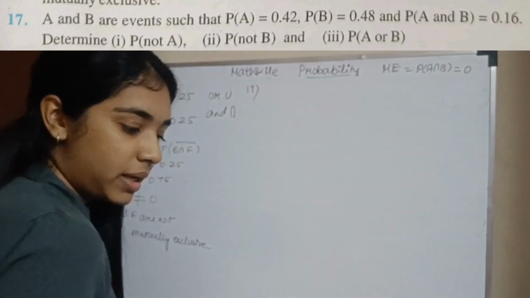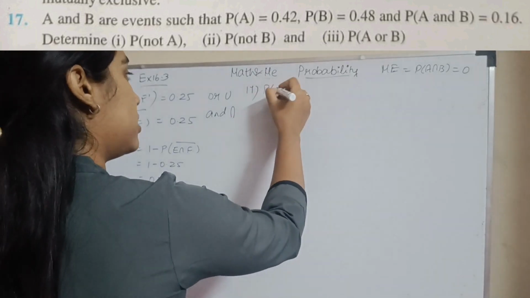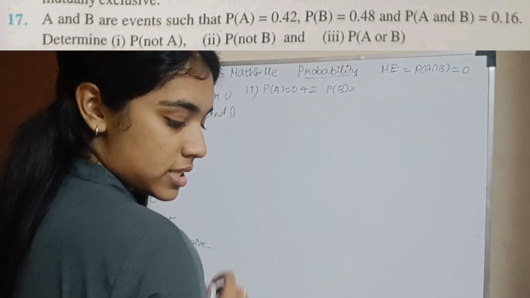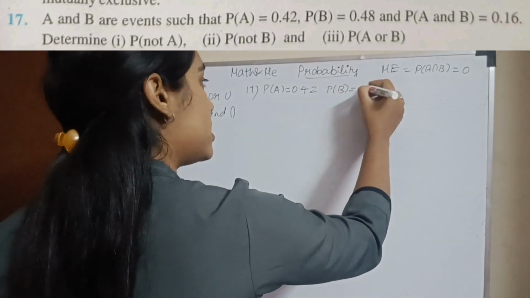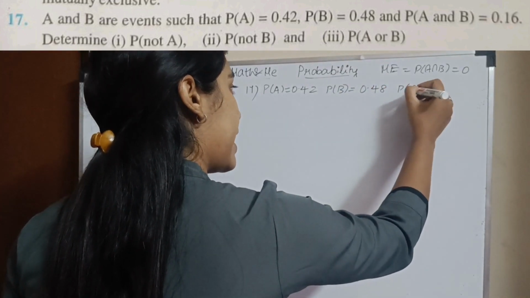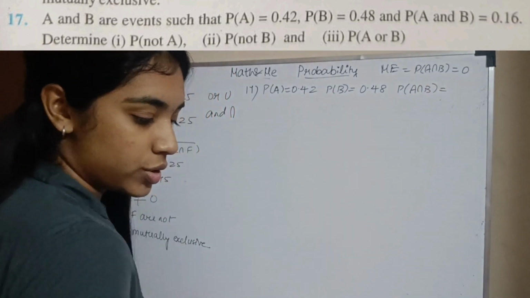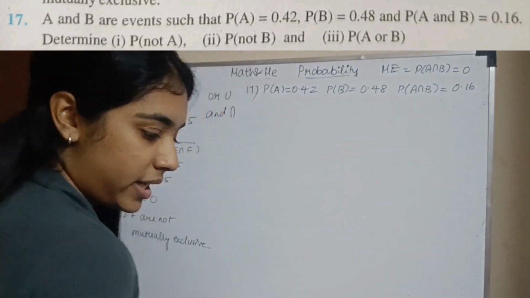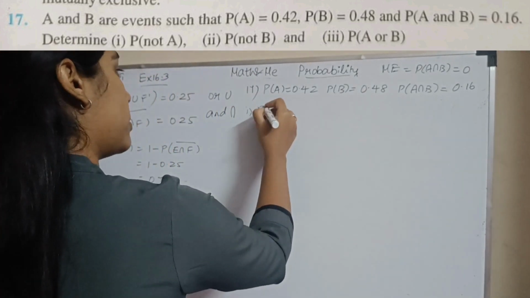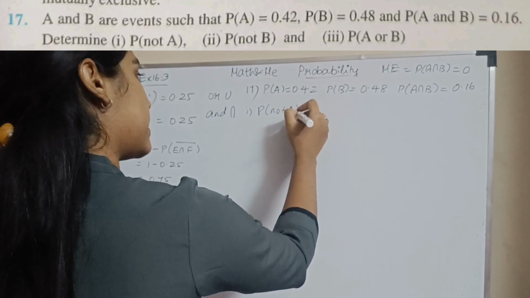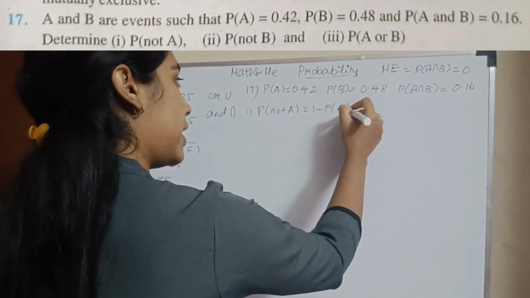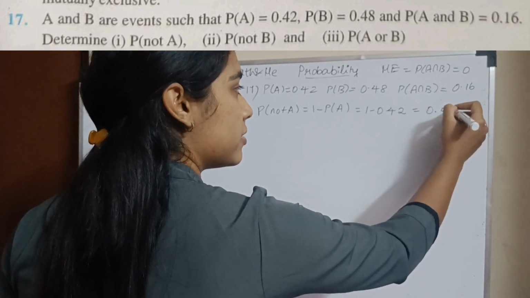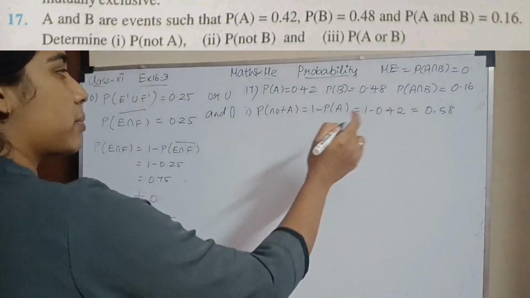Question number 17. A and B are events such that P of A equals 0.42 and P of B equals 0.48. P of A and B — what does that mean? Intersection is given. P(A and B) is 0.16. Determine probability of not A. Probability of not A is nothing but 1 minus probability of A, which is 1 minus 0.42, which will be 0.58. Okay, we just need to subtract.